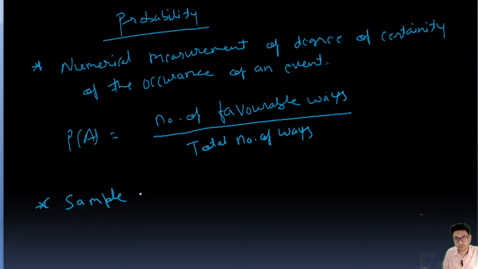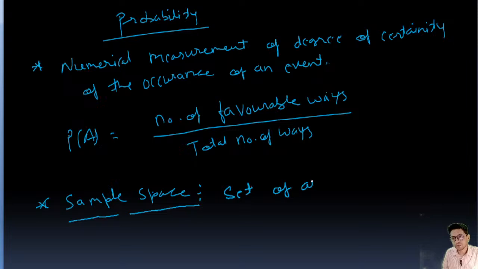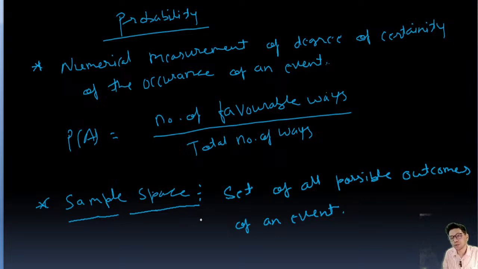Now I'll write some definitions which are very important to understand probability, like sample space. What is sample space? Sample space is the set of all possible outcomes of an event. Okay, so sample space means the set of all possible outcomes of an event.